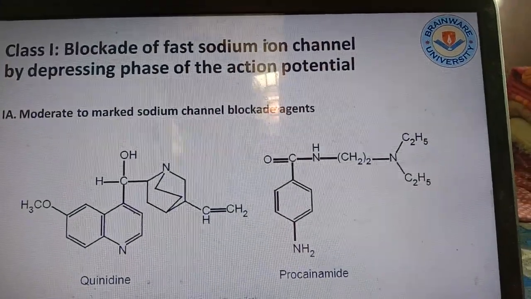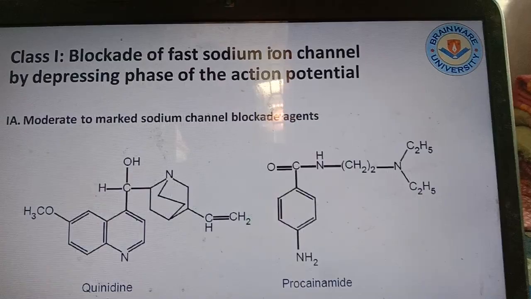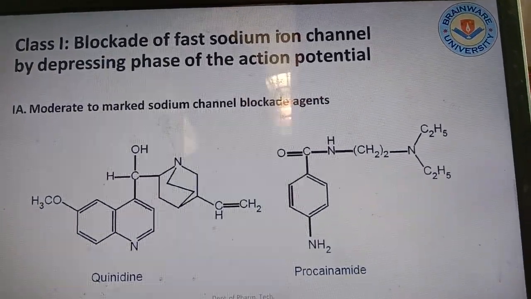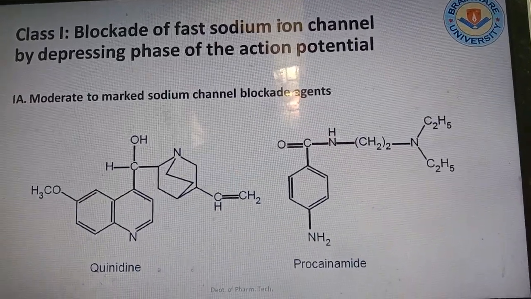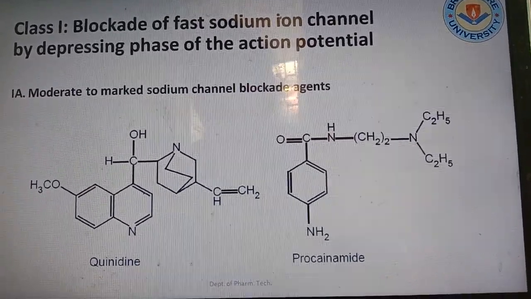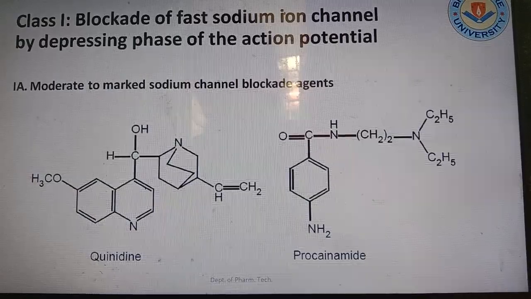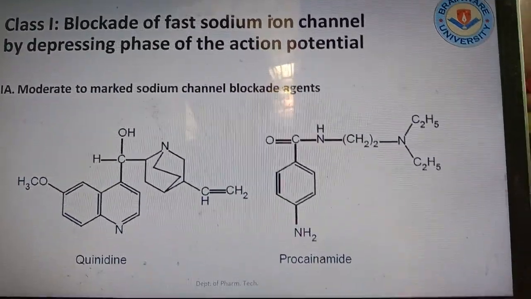Now class 1 blocks the fast sodium ion channel by depressing phase 0 of the action potential. They are moderate to marked sodium channel blocking agents like quinidine and procainamide. So if these drugs are blocking the sodium channel, as a result the impulse generation will be normalized.